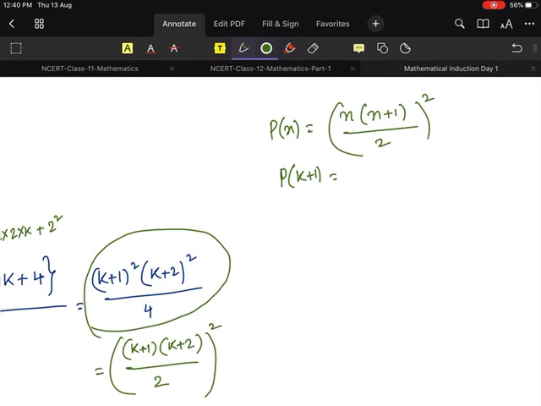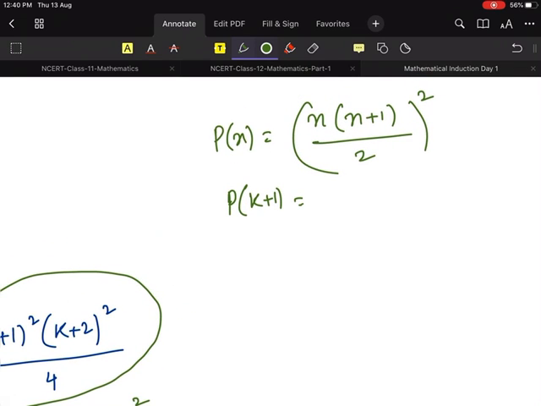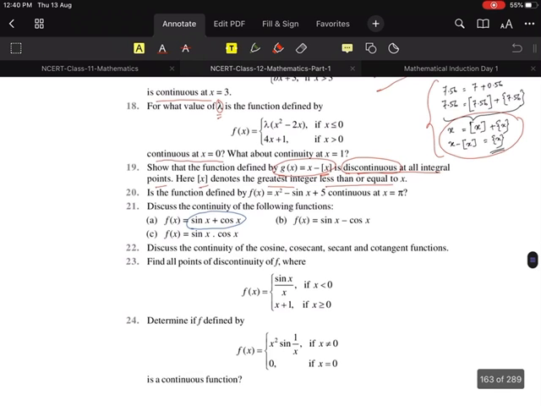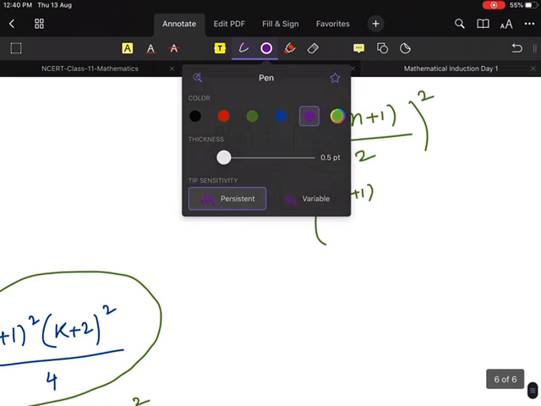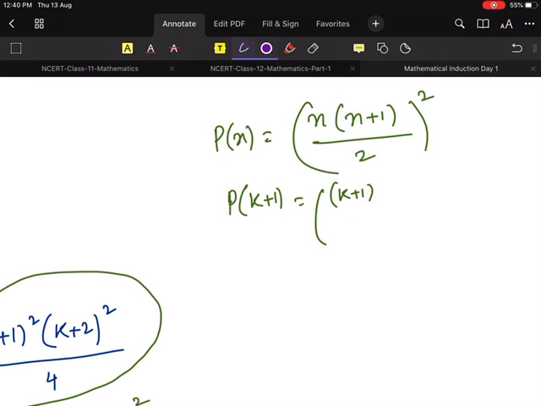Now on the right hand side, what would I have got? In place of n, write k plus 1. You see what you get. K plus 1 in bracket, k plus 1 in bracket. Achha, sorry. Wait a second. I will have a different pen. And if I write k plus 1 in place of n, then n plus 1 becomes k plus 1 plus 1, we get k plus 2. Please tell me, guys, yes or no?